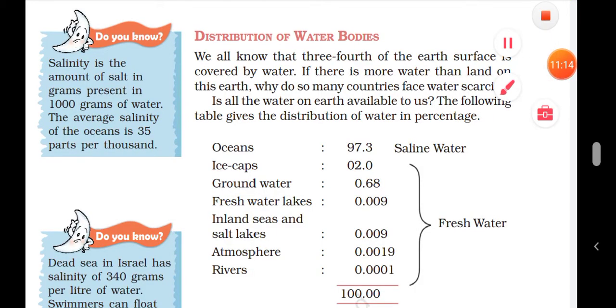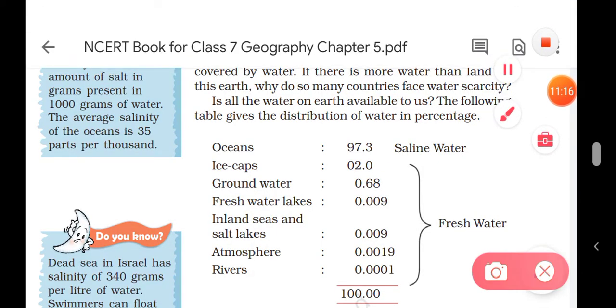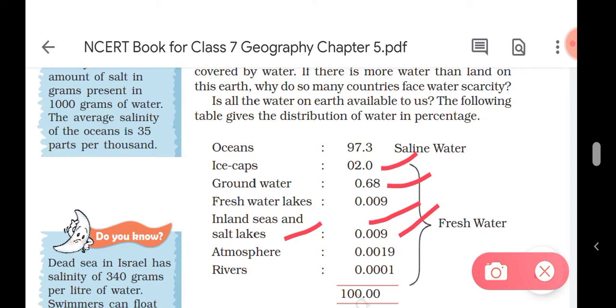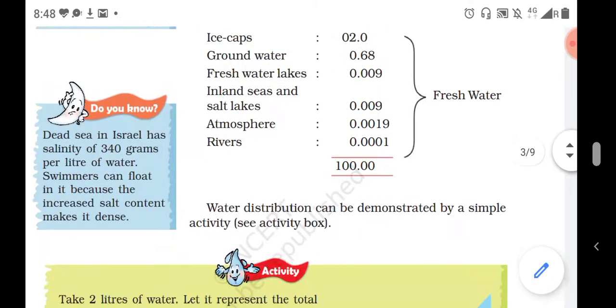Again, look at this table. Ice caps, 0.2% are ice caps, that is in the glaciers, the poles of the earth, and we cannot use it also because it is in the form of ice and very far away from so many countries. Groundwater is also very little, that is 0.68%. Fresh water 0.009, and inland sea and salt lakes, that are 0.009, and in the atmosphere the water is 0.0019%. So student, this is the distribution of water.